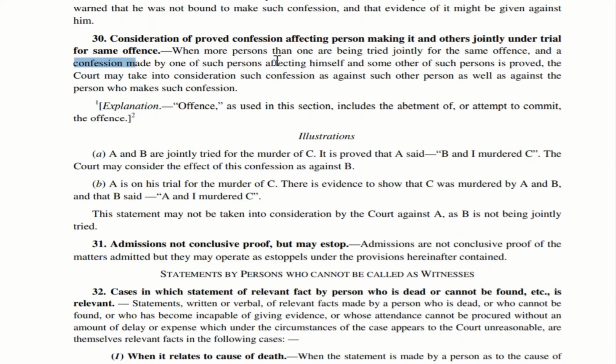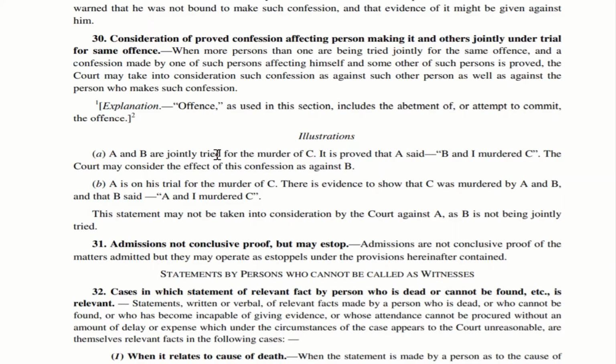That is the fourth point. And that confession should affect him and the other persons, or any one of the persons who are being jointly tried. And it should be proved. That is the next point. Then in such a situation, the court may take into consideration such confession as against such other person as well as against the person who makes such confession.